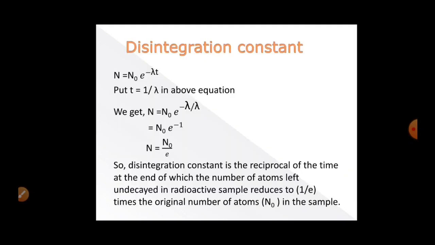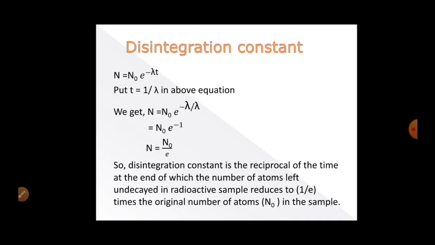Next is the disintegration constant. N equal to N naught e raised to the power minus lambda t. This expression we have now proved. If we put t equal to 1 by lambda in the above equation, we get N equal to N naught e raised to the power minus lambda by lambda. Lambda in the numerator and denominator cancel out, and finally we get N equal to N naught by e. From this expression we get the definition of the disintegration constant.